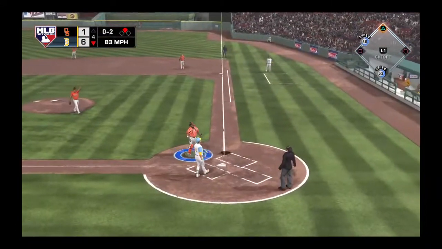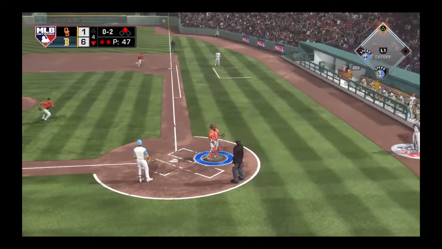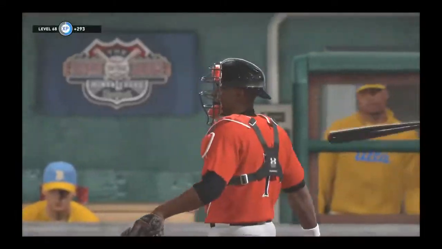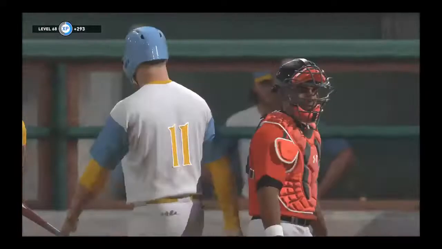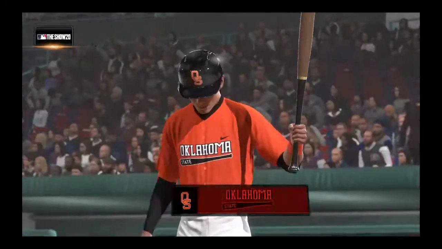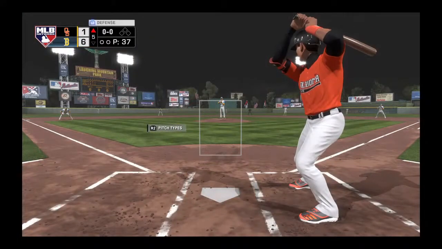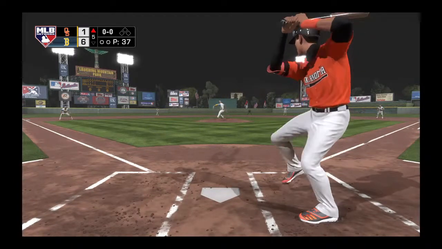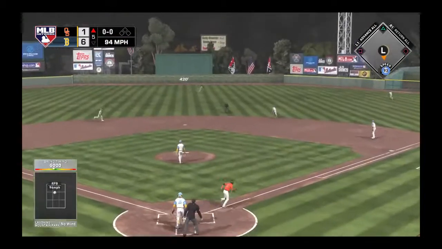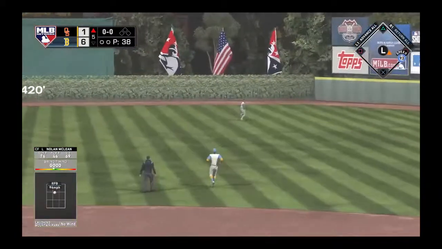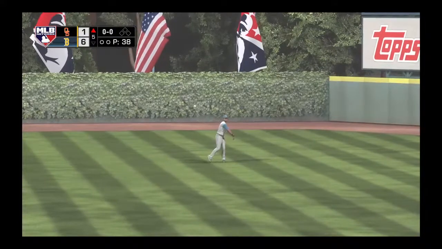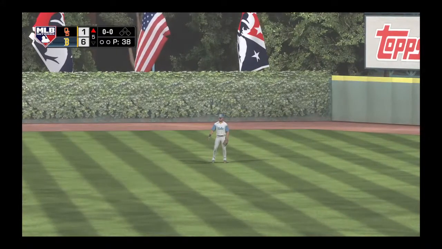Popped him up. And he'll get under it to put it away in foul territory. Well, down by 5 now. So 3. Let's see if we can get something going here. And next will be a speed threat in the form of outfielder Nolan McLean. Pulled toward right center field. That's going to be an out. Long run for the center fielder. He gets to it and makes the catch for the 1st out.